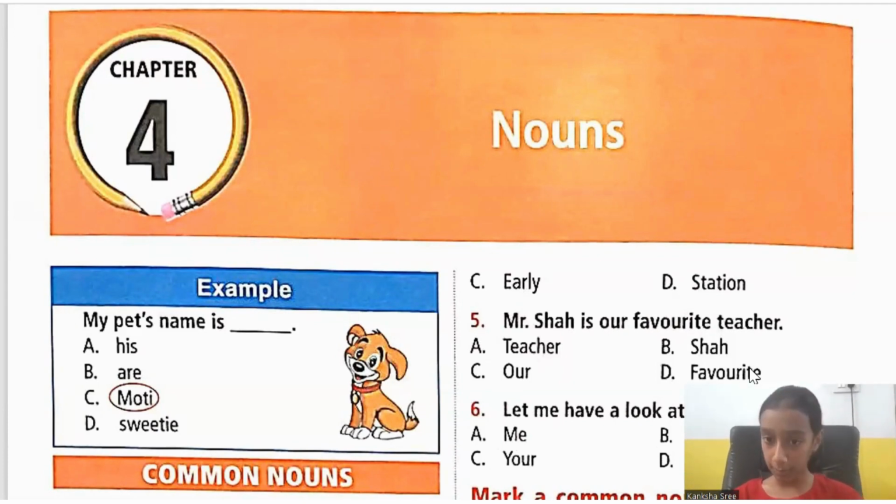Next, uncountable and countable nouns. This is very easy and we have been learning this since our childhood. What are countable and uncountable nouns? Countable nouns are the nouns which can be counted. For example, I can count the number of books on my table. So this comes under a countable noun, which can be counted through numbers. Then what are uncountable nouns? The nouns which cannot be counted are called uncountable nouns. Like, can you count the number of stars in the sky? No. So it's an uncountable noun.